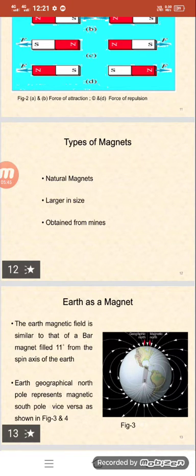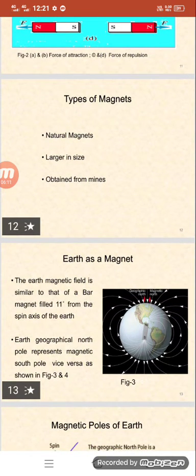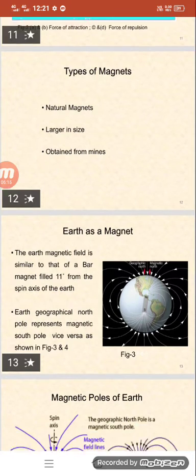Normally the Earth's magnetic field is similar to that of a bar magnet field, which is tilted 10 degrees from the spin axis of the Earth. The Earth's geographical North Pole represents the magnetic South Pole, and vice versa.